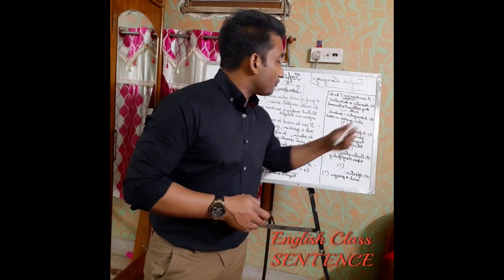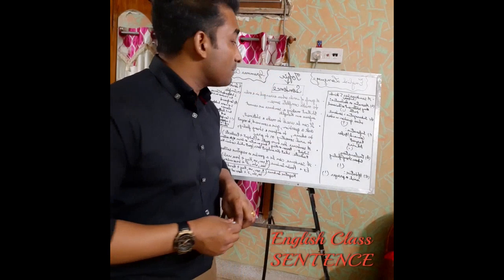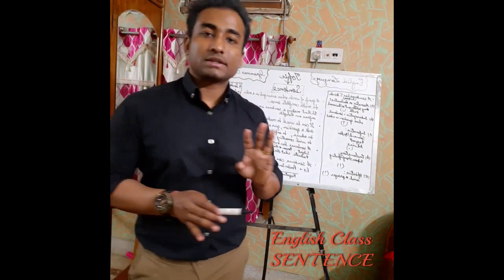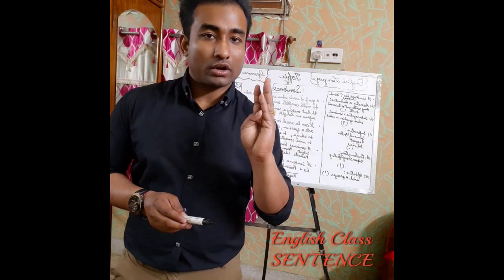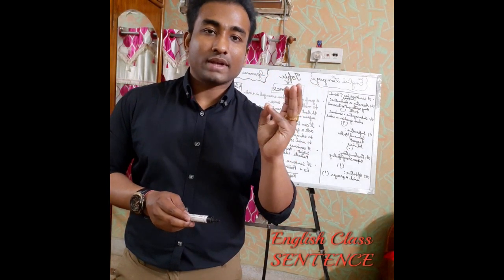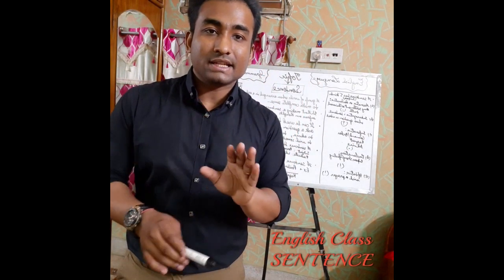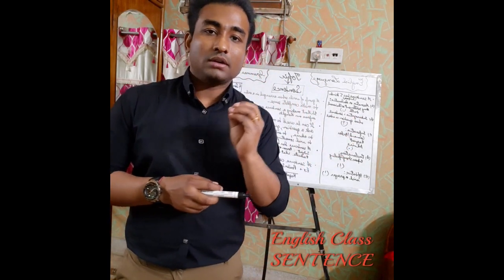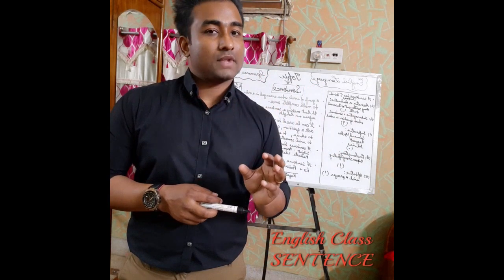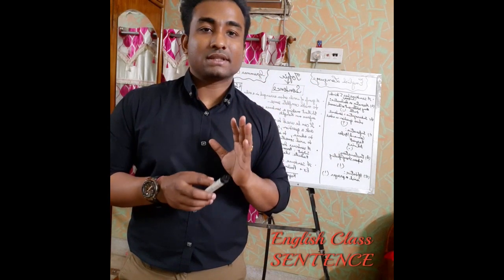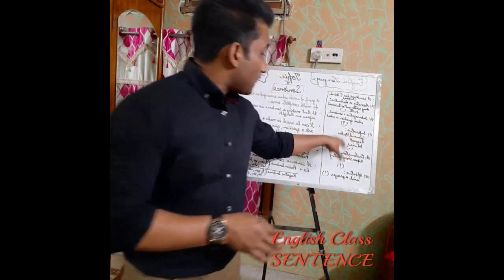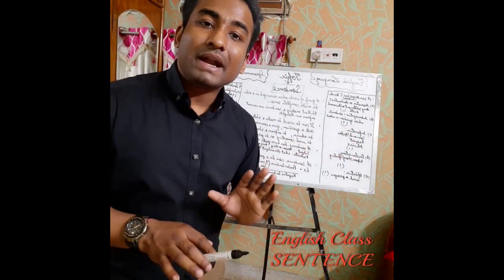Now if I come to the third one, which is imperative. In imperative, just remember 3 key points: any command or order, advice, request. If any sentence shows these things, then it is an imperative sentence.